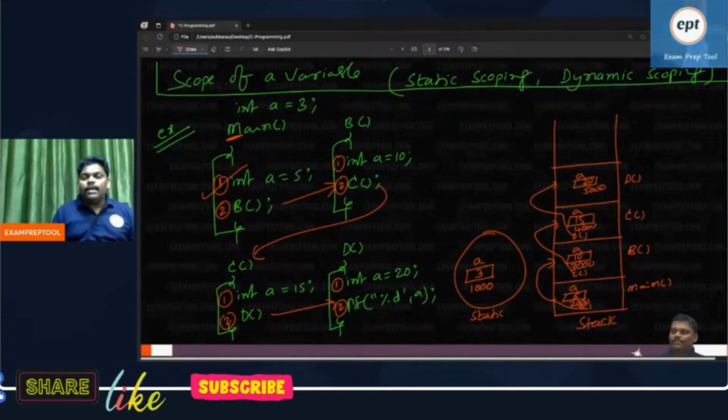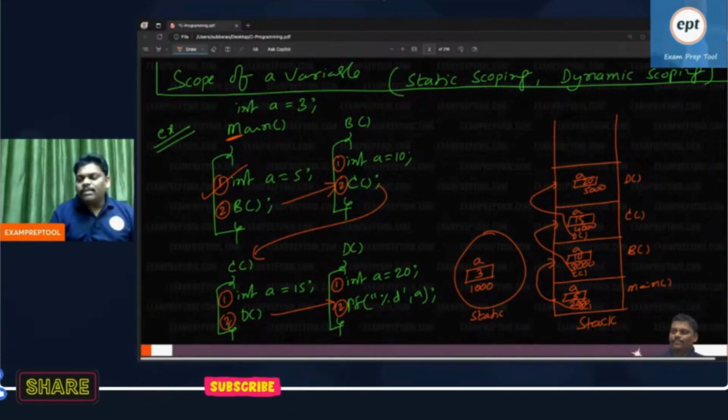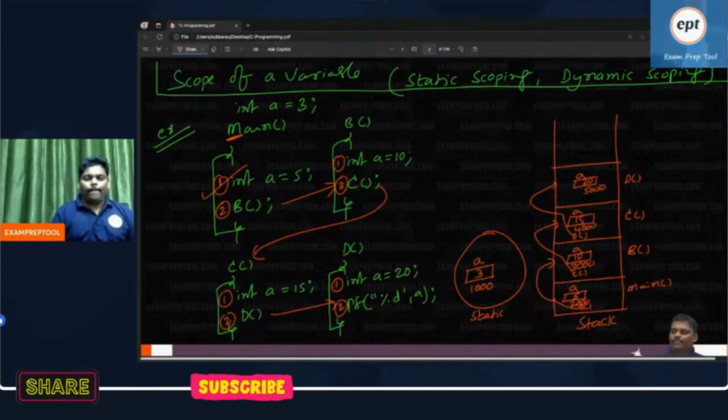As of now, in my hand, there are 5 A's available. If I say print A, what will print?